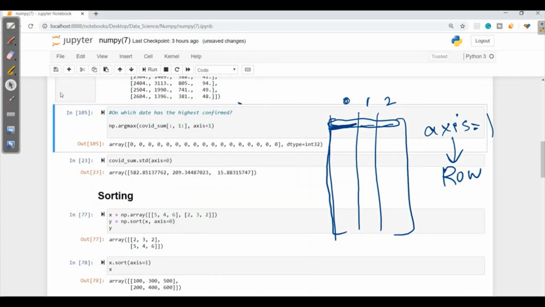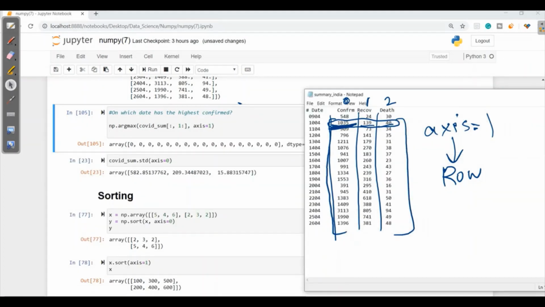Let's run this, and here we got from 1035 onwards to 48, where 1035 was the highest, the confirmed rate, so it returned 0. Similarly with 909, 909 is highest as compared to recovered and death. Here also all confirmed rates are higher as compared to death and recovered.